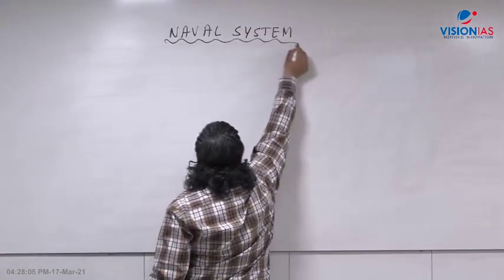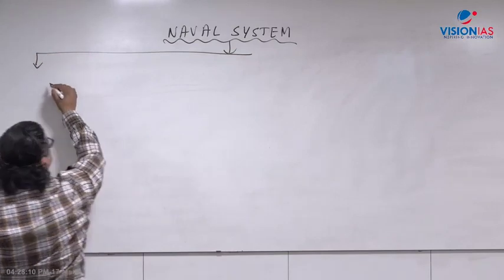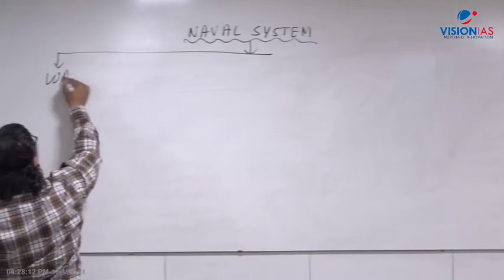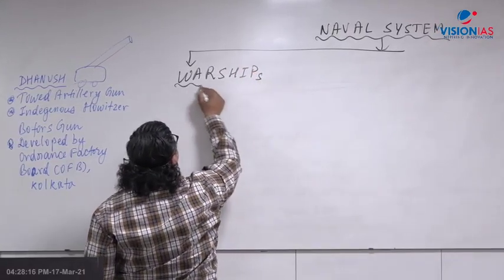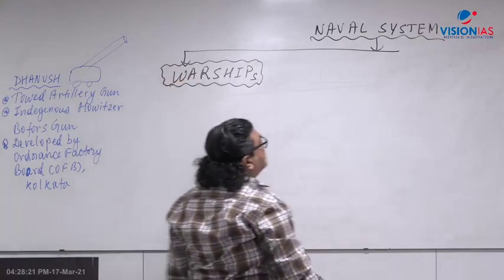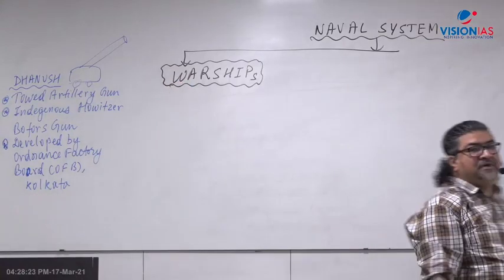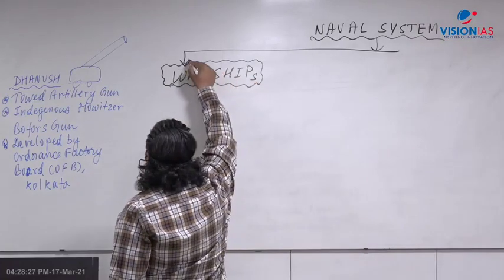Now look at the naval system here. The first thing that comes in naval systems is the various types of warships. The Indian Navy has 3 commands: Eastern Command, Western Command and Southern Command. We have different types of warships there.